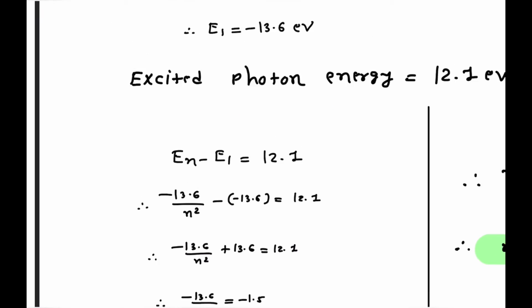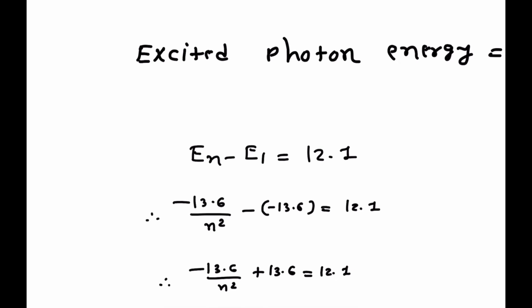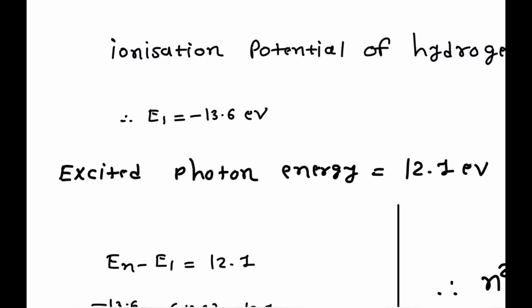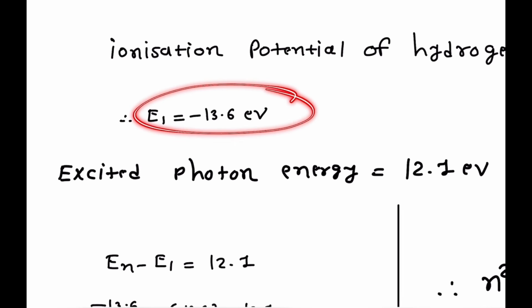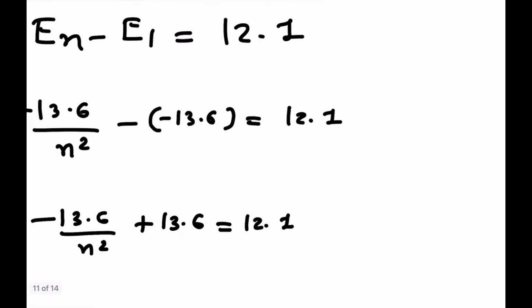So En, the energy of the nth orbit, En minus E1 is equal to 12.1, where 12.1 is the excited photon energy. The difference between these two energies, En minus E1, is 12.1. In place of En we write minus 13.6 by n square, minus E1, where E1 is equal to minus 13.6 electron volt. So it becomes plus 13.6 on the left hand side of the equation, equal to 12.1.